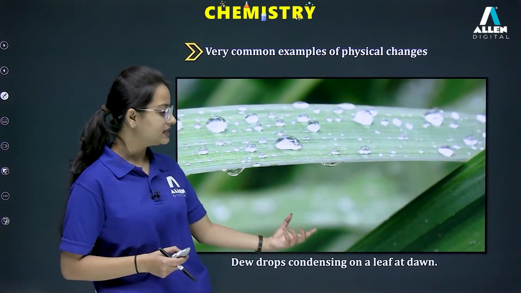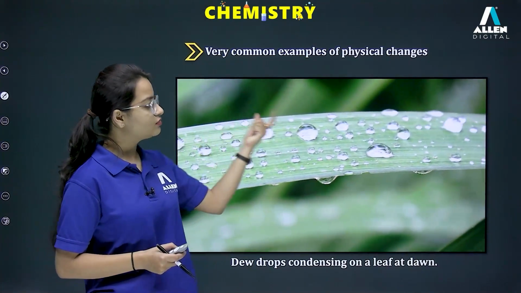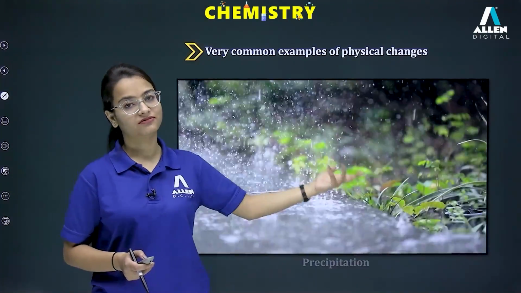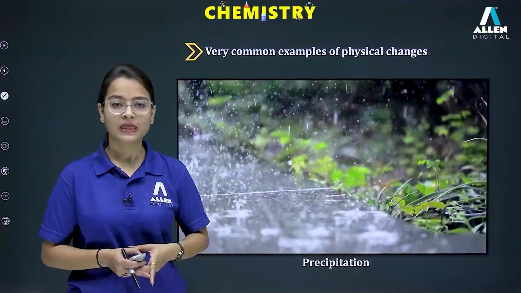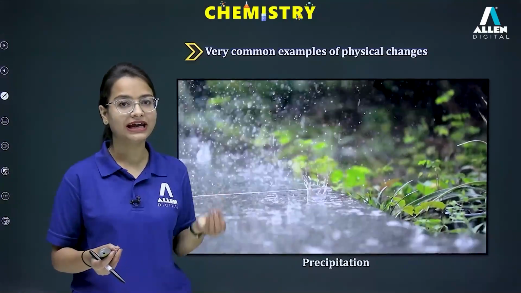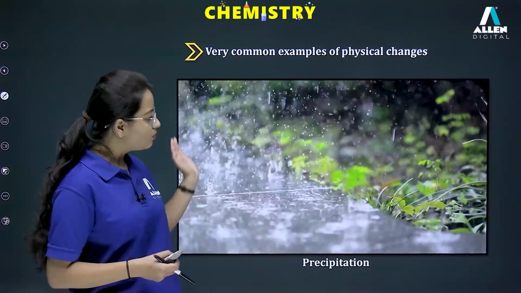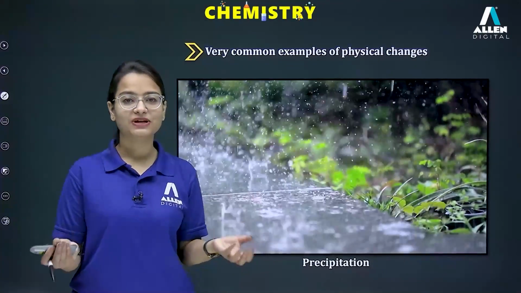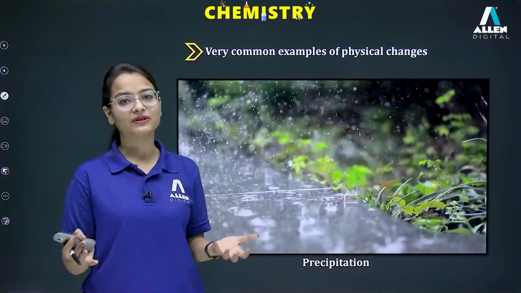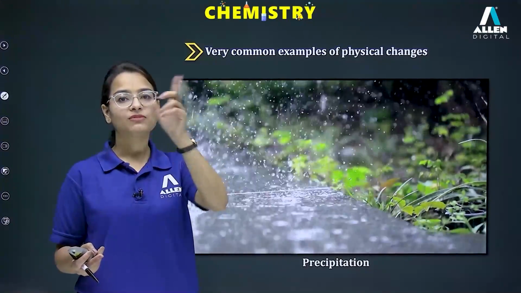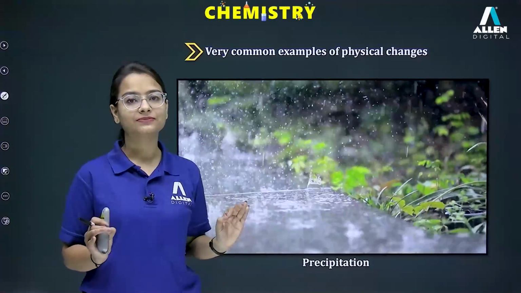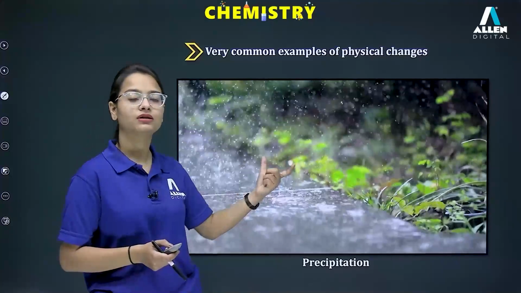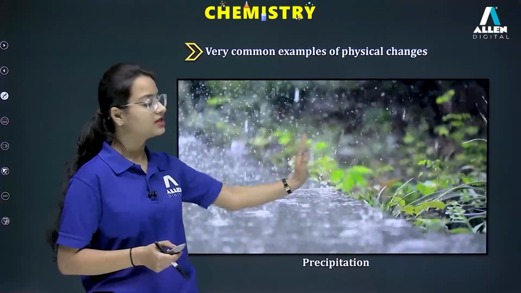Here we have dewdrops condensing on a leaf at dawn. Now these dewdrops, they all are examples of physical changes. No new substance is forming over here. Physical change. Okay, next we have precipitation. Precipitation can be in any form: rainfall, hail, snow, etc. Now how does this precipitation occur? This is all the result of our water cycle. Our water that is present in our oceans, or we can say sea or rivers, evaporates, then condenses to form clouds, and then we are getting our water back on our earth with the help of precipitation. So no new substance is forming over here. Still this is our water, still this is our H2O only. So this is a physical change.